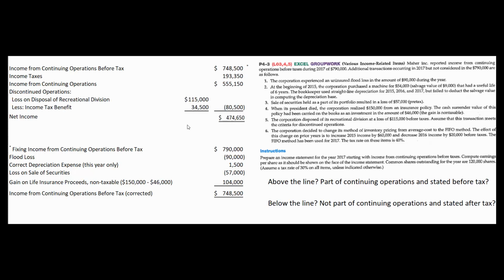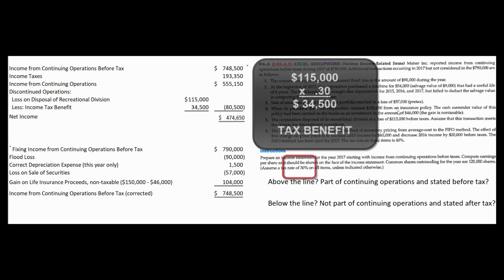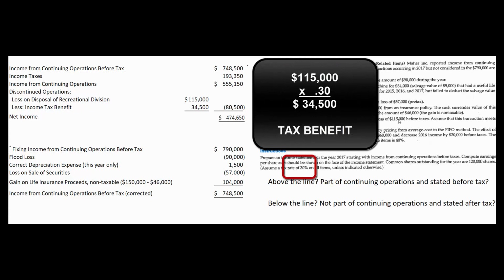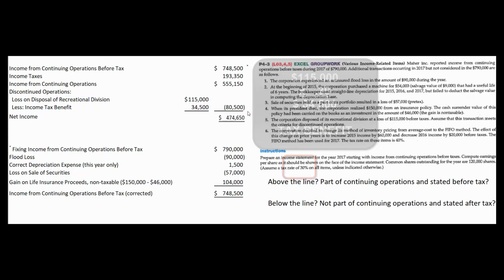So now to finish up this problem, all we have to do is put in our discontinued operations. It tells us it was a loss of $115,000 before taxes. We're in the 30% tax bracket, so we're going to get an income tax benefit, a tax deduction for that loss. So after tax, it really only costs us $80,500. Income is the $555,150 from our continuing operations, and our net income is $474,650.